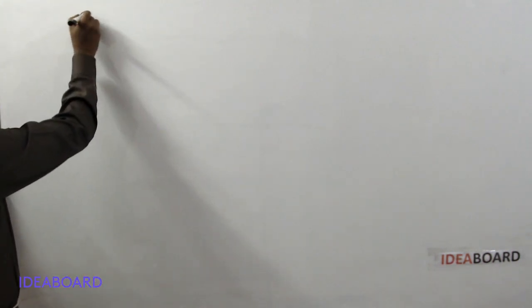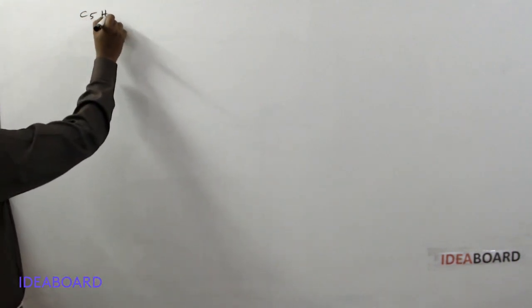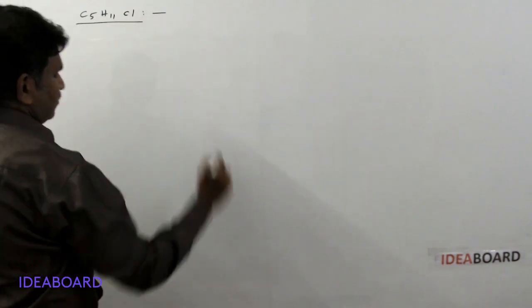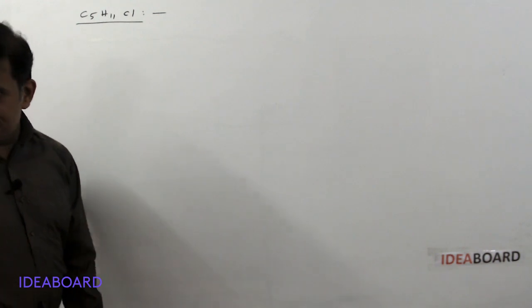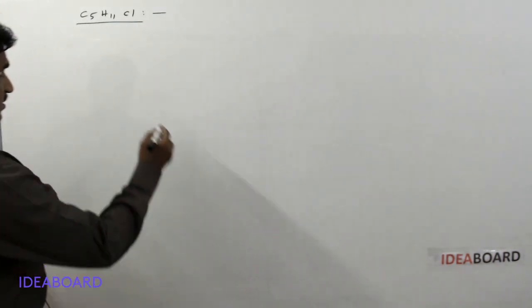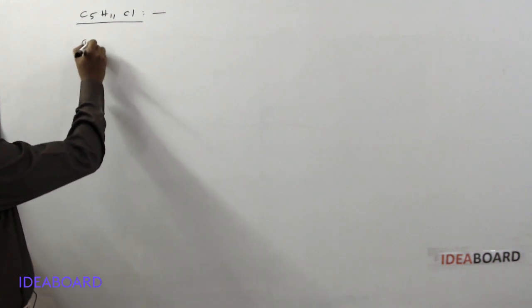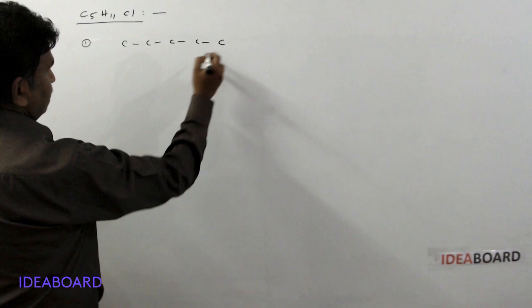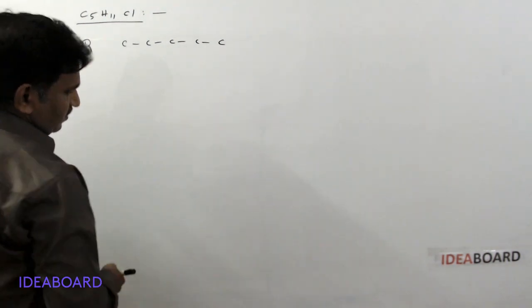The next example is C5H11Cl. For this molecule, what are the total possible number of isomers? Okay, we will check it. So first I am writing the compound with 5 carbon chain. 1, 2, 3, 4, 5 carbon chain.